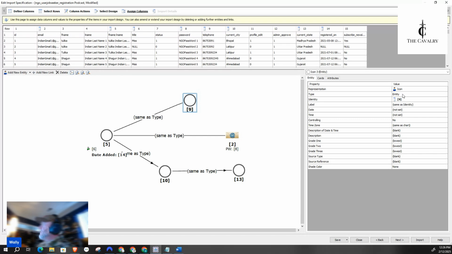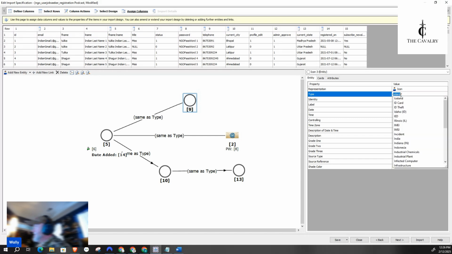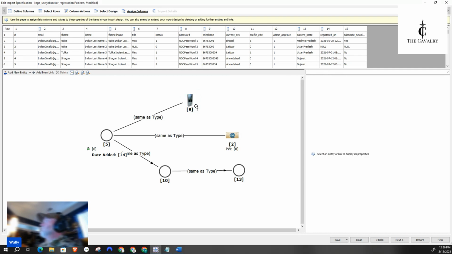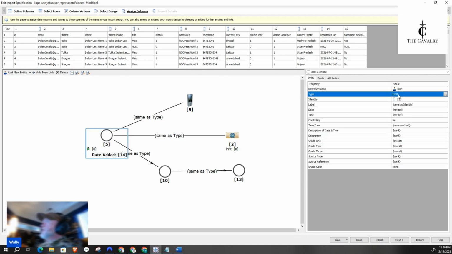Number 9 is telephone. For telephone, these are foreign, but for this we'll use IMEI, International Mobile Equipment Identifier. That's what that is. Number 5, we're just going to do person generic, because in this data set they haven't separated male and female. I also don't know Indian culture enough to know the names. What is a female name? What is a male name? What could be a neutral name, let's say.